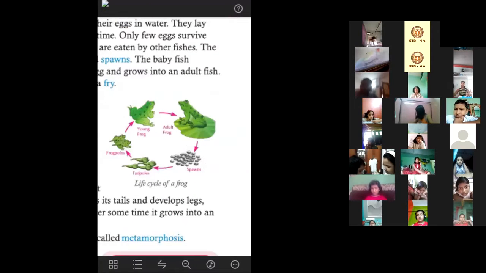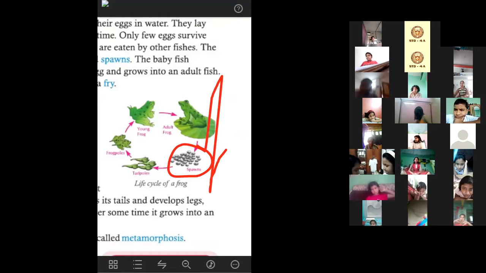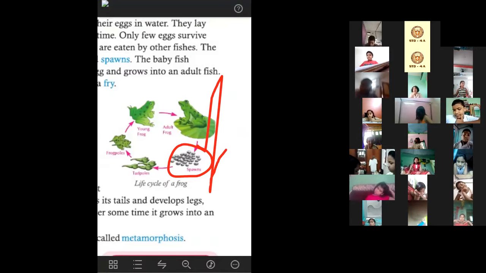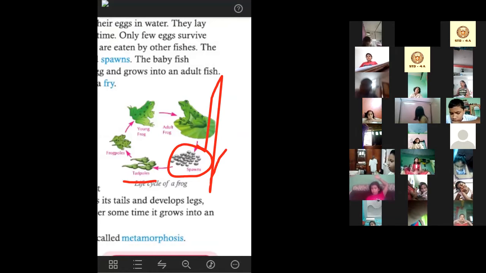So these are the spawns. This is the cluster of eggs of frogs, which is called spawn. And when the babies of frogs hatch out of the spawn or the eggs, they are called tadpoles.